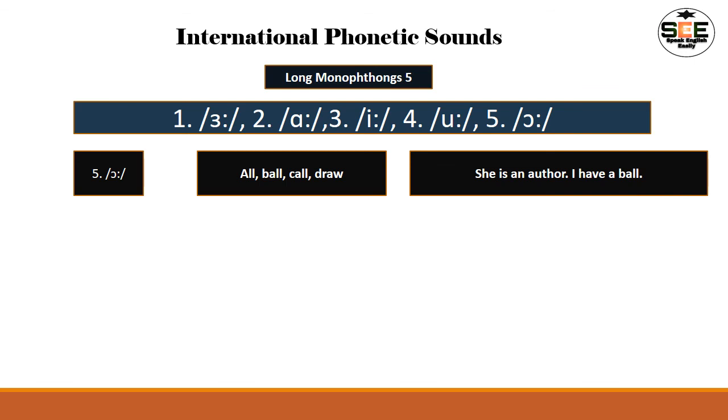If we see some sentences here, then it will be very clear for us. She is an author. Definitely author produces the o sound. I have a ball. Yes, definitely ball produces the o sound, right? So I hope you understood this.